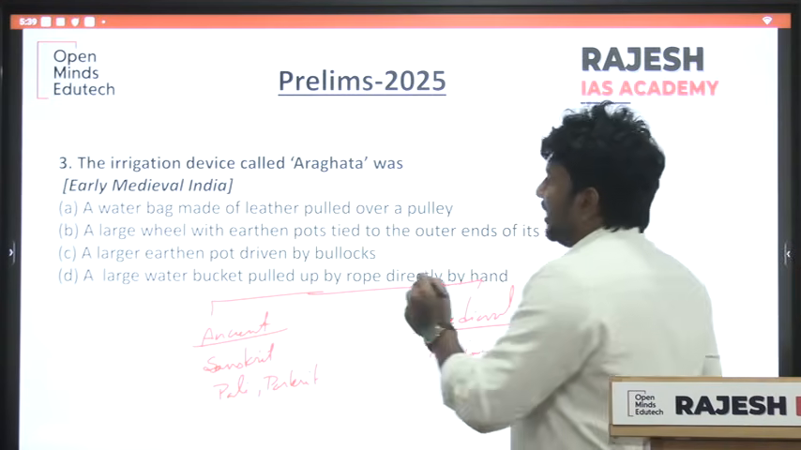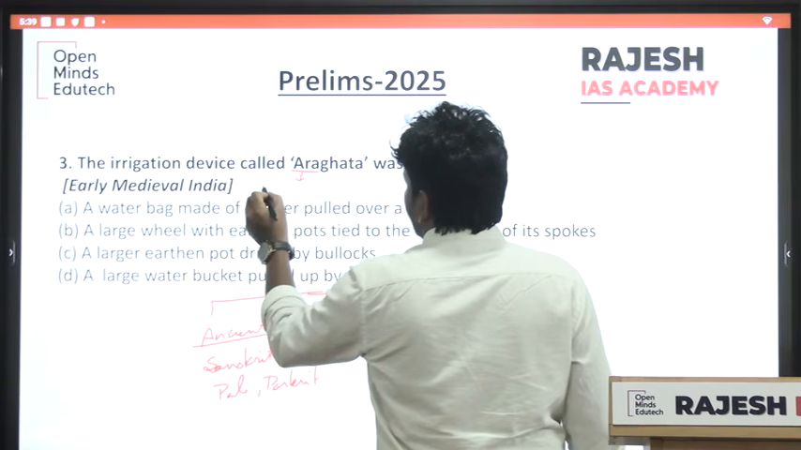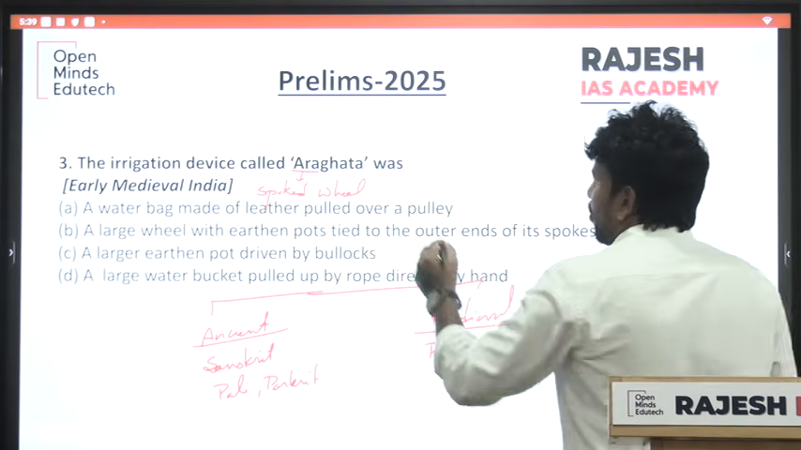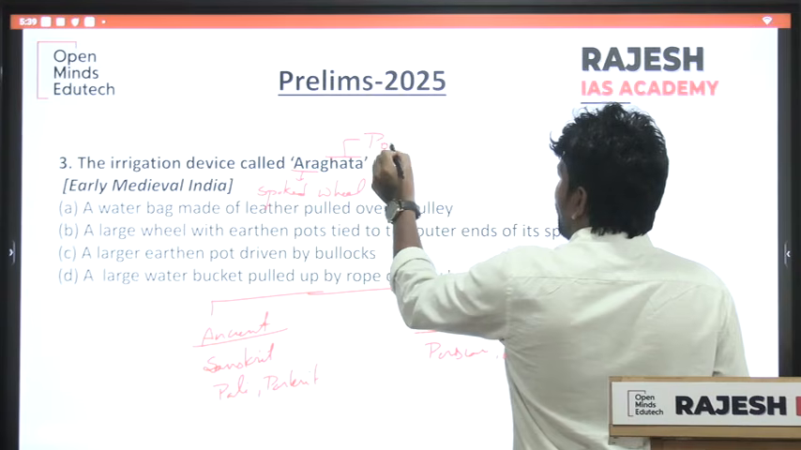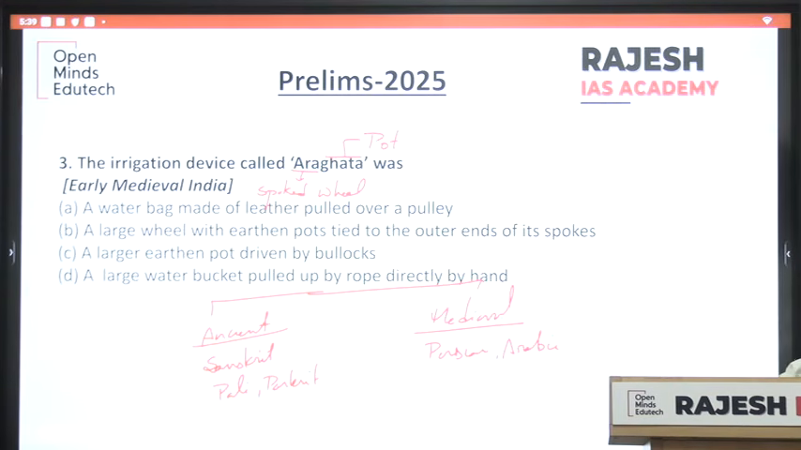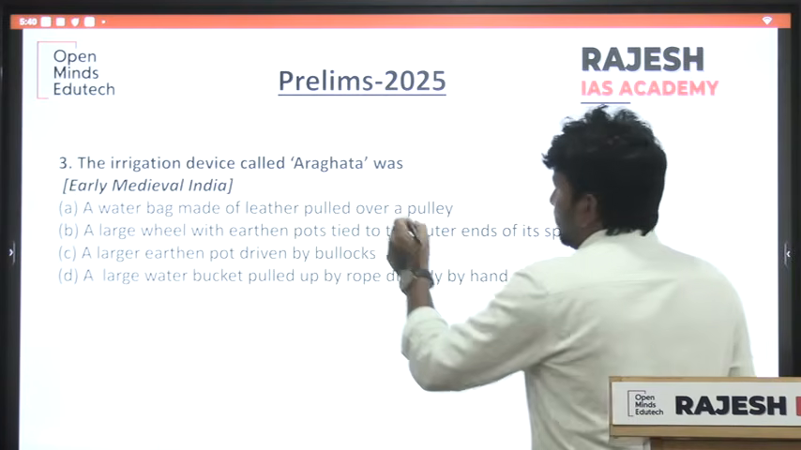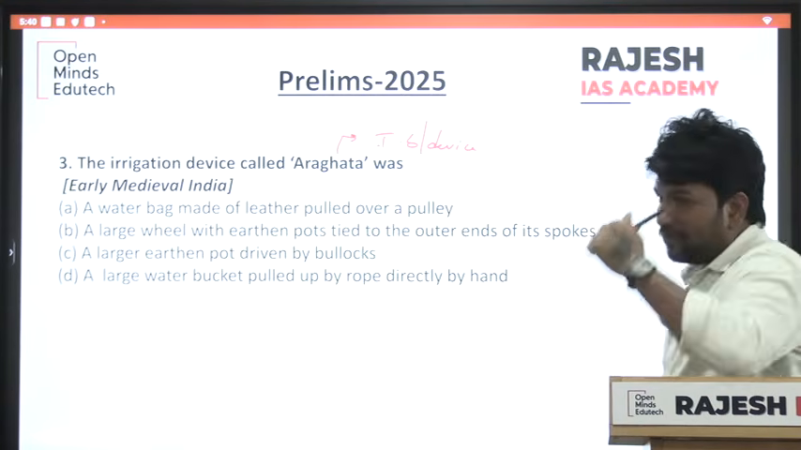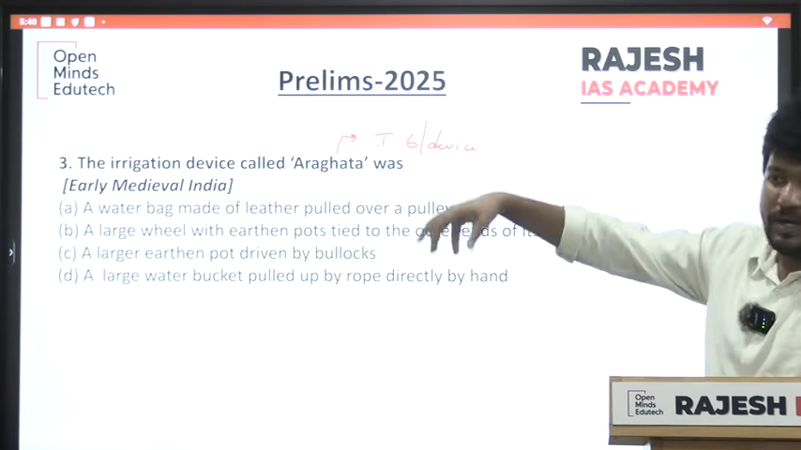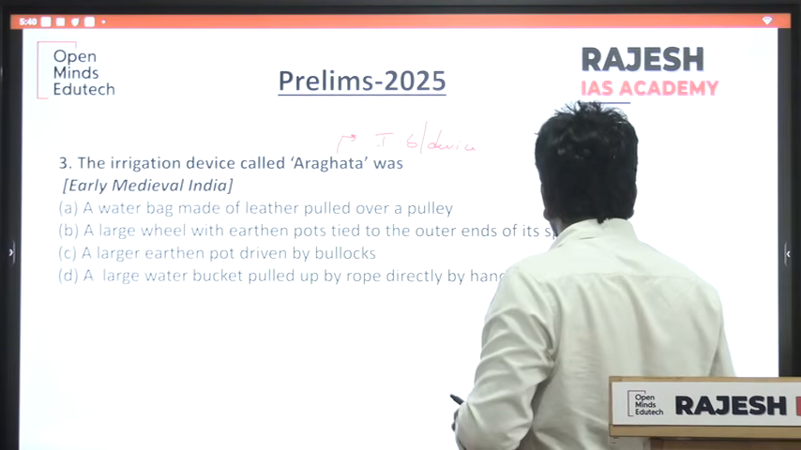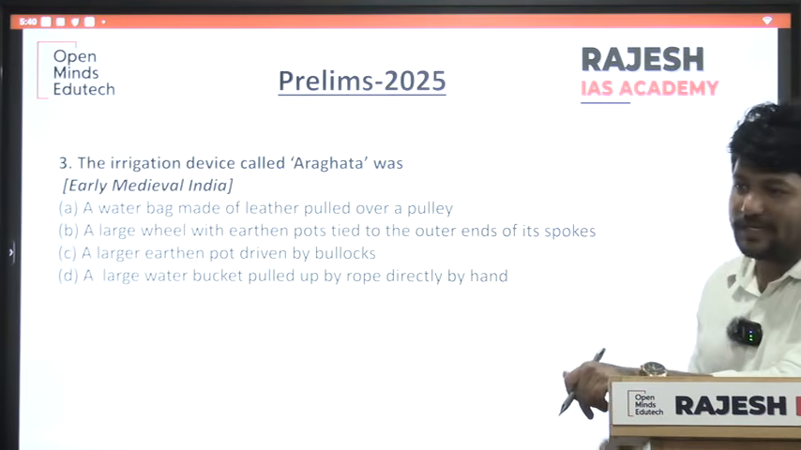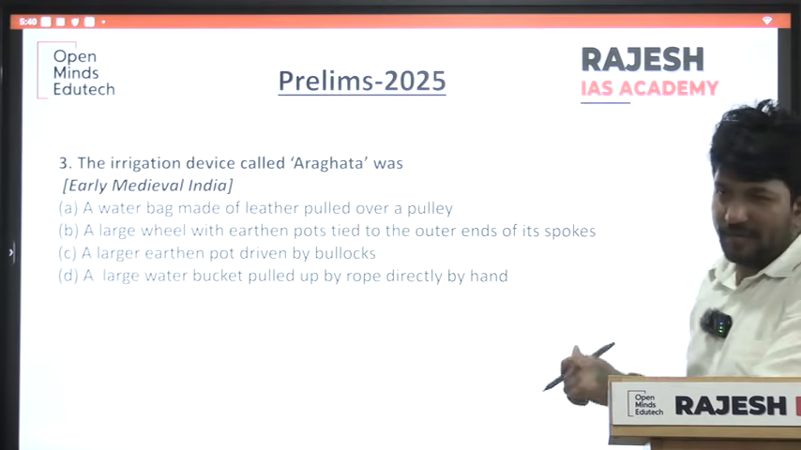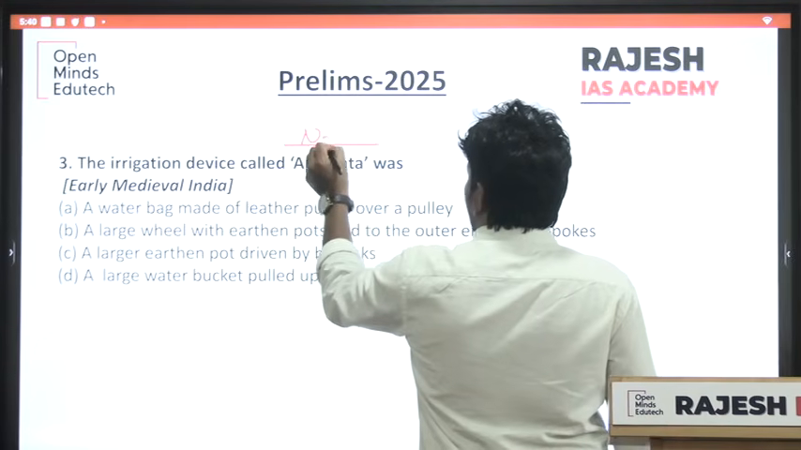So one such term is Aragatta. See, Aragatta: Ara means spoked wheel, Gatta means pot. So Aragatta is an irrigation system or device which is used for extracting water by using pots. We discussed this in class when I was discussing the Delhi Sultanate. This is one such thing that was there in India for the promotion of agriculture and all.